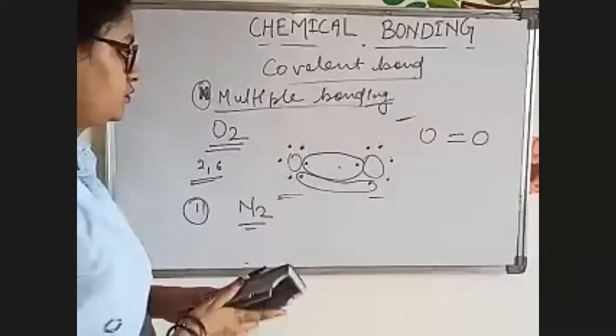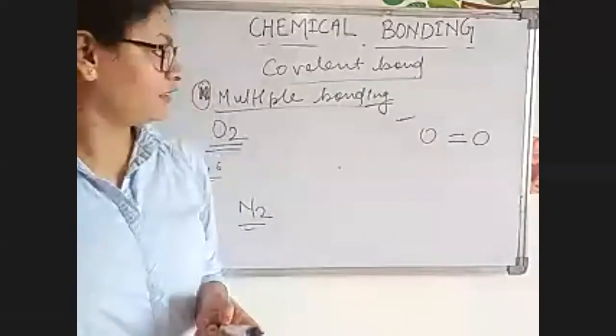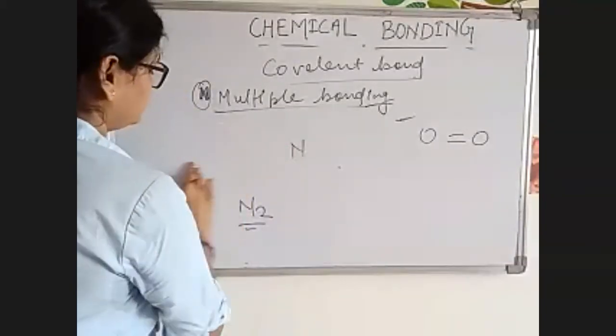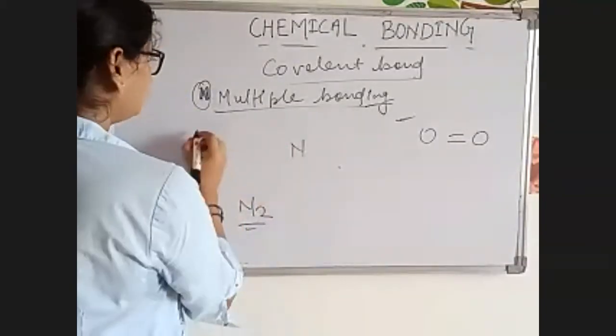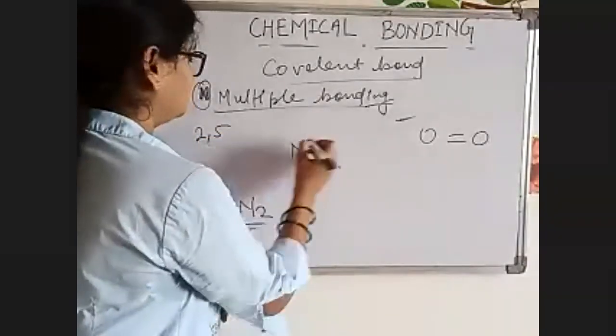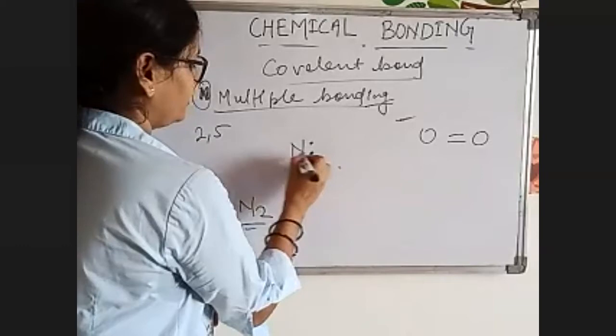The atomic number of nitrogen is 7, so the configuration will be 2, 5, and the valence electrons will be 5 for each nitrogen.